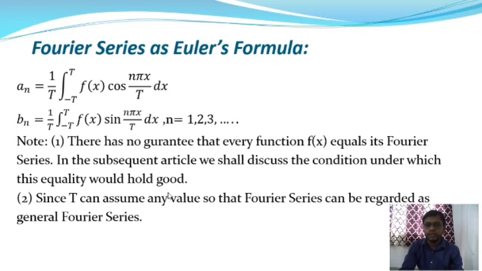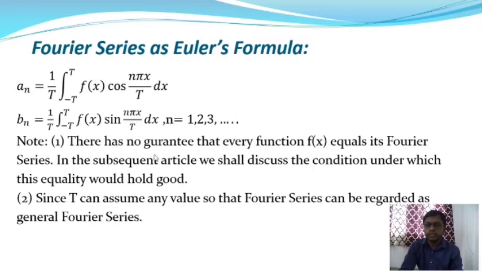The Fourier series is f(x) = a0/2 + summation over n = 1 to infinity of an cos(nπx/t) + bn sin(nπx/t). The right side of this formula is a series function. So the series function is approximately equal to the function f(x), not equal to f(x) in general.